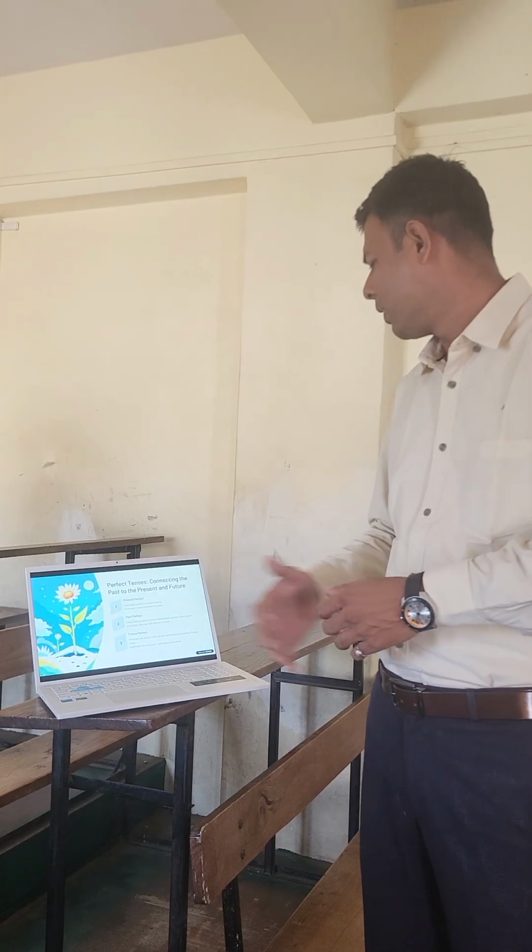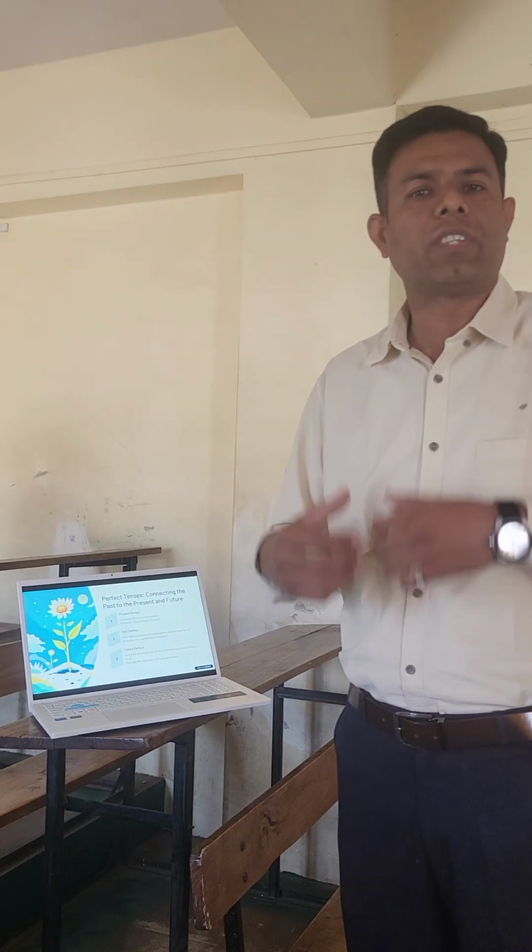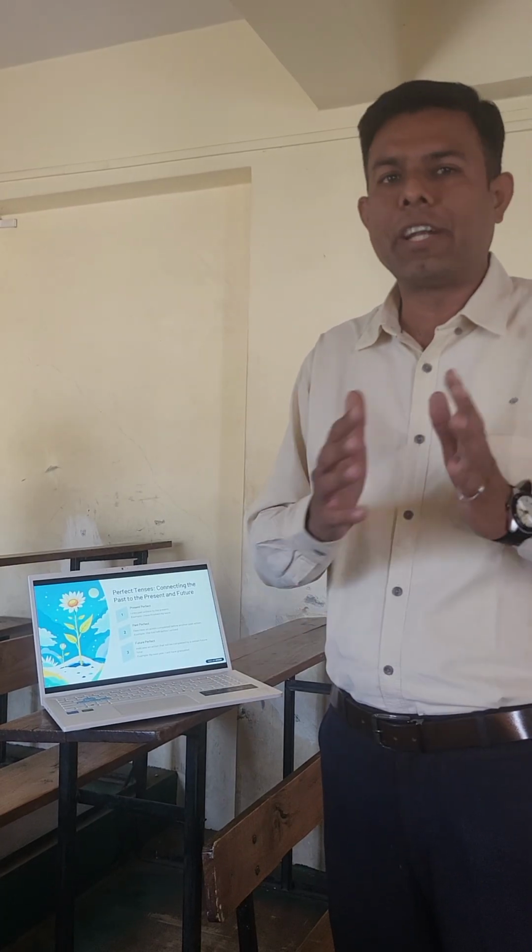Now this is the next tense, which is called perfect tense. Perfect tense means the work which is over, which is done, which is completed. The last 3 tenses that we learned were continuous tenses, the work which was going on. And these 3 tenses that we are going to learn are perfect tenses. The work which was going on is completed now, is done now.